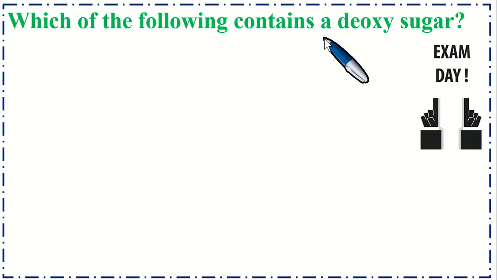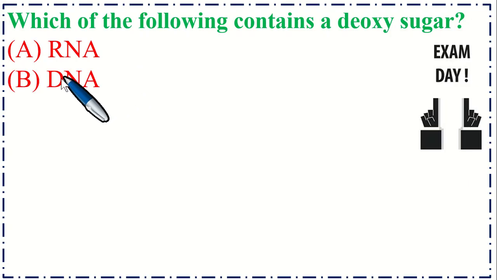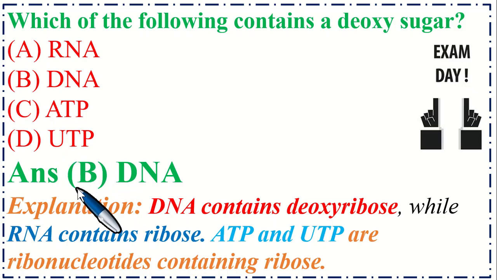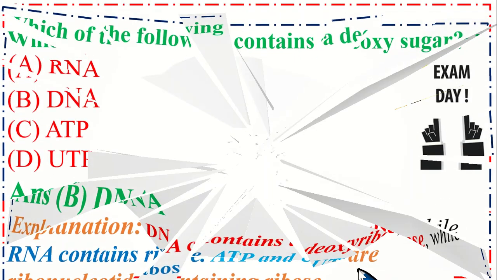Which of the following contains a deoxy sugar? Option A, RNA, B, DNA, C, ATP, and option D, UTP. So the correct option is B, DNA. DNA contains deoxyribose while RNA contains ribose. ATP and UTP are ribonucleotides containing ribose.